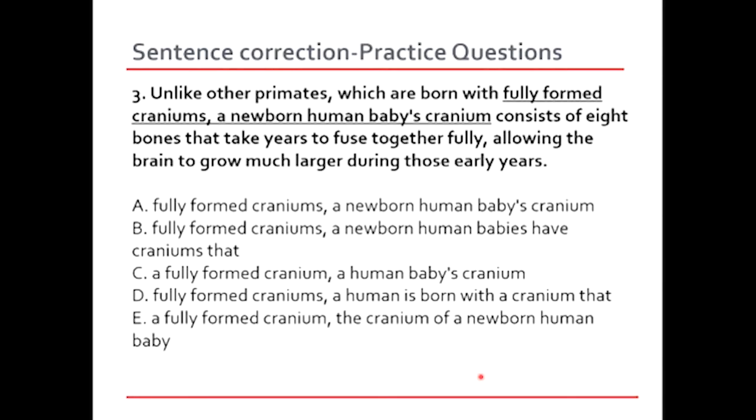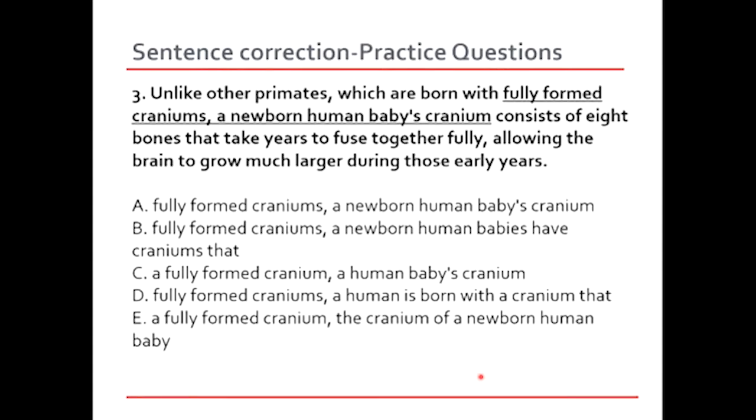If we are comparing primates, then there has to be the word craniums instead of cranium, right? In that case, option C and E would not make sense because both of them start with a fully formed cranium. Okay, so this is about comparisons also, the rule that we have earlier discussed in the 7 grammar rules. So in this case, option C and E are definitely not the right answers.